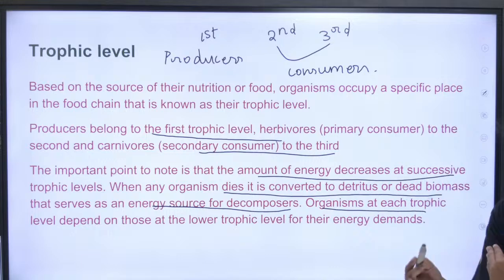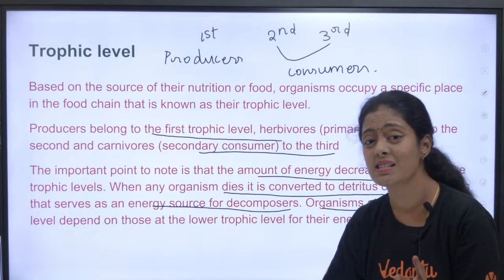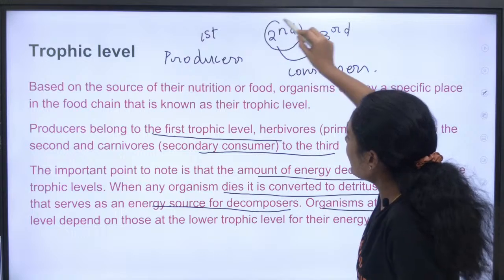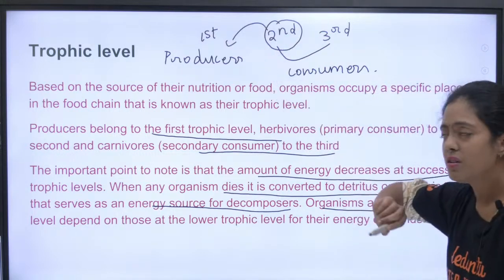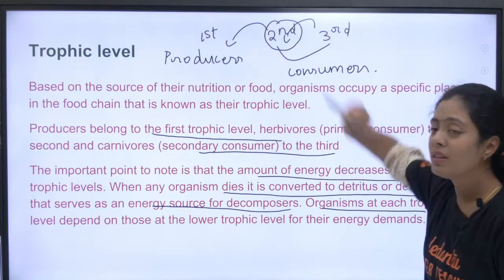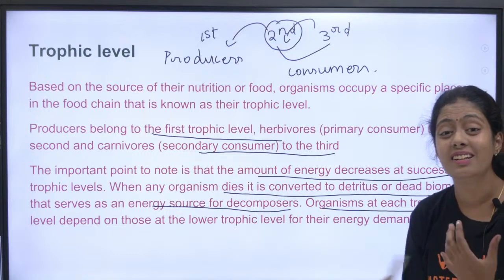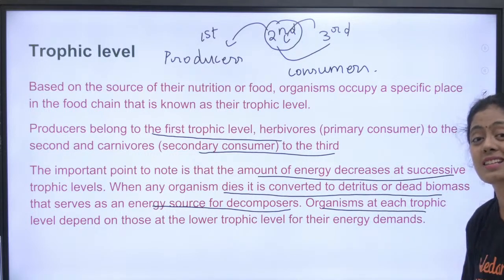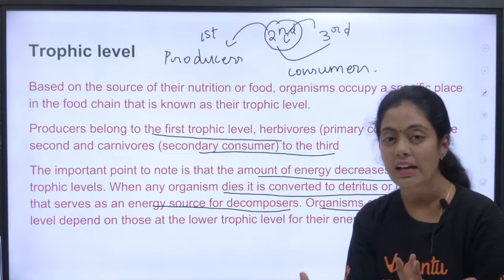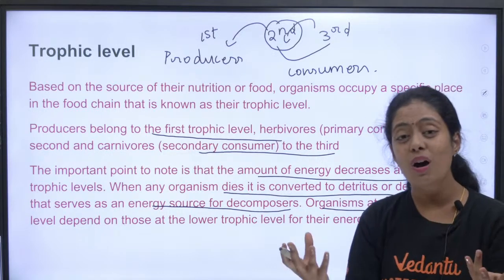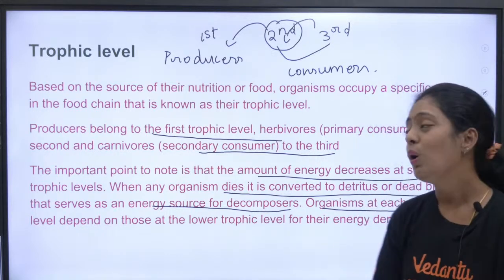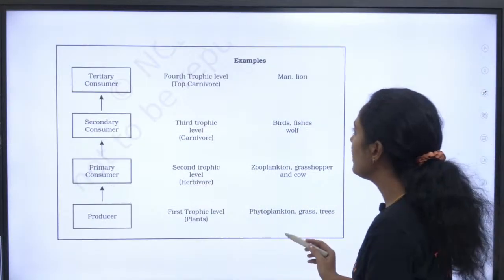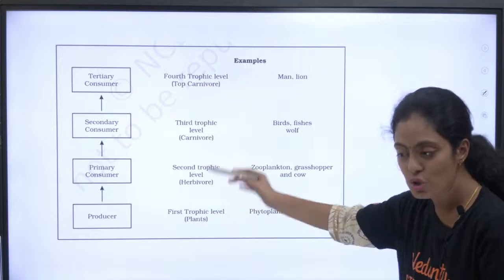Organisms at each trophic level depend on organisms below them. See, the secondary consumers depend on producers. Okay, tertiary consumers, they depend on these, right? So there is an interdependency happening, and that is what we call an interconnection, or we can also call it an energy flow. Okay, and they have given you an example of each trophic level.